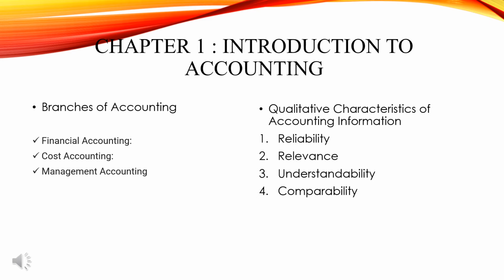Okay, now we will revise once again quickly. Branches of accounting is divided into three parts. Financial accounting means systematic record of financial transactions in order to arrive at a financially sound decision for the organizational success. The next comes cost accounting. Cost accounting is nothing but to ascertain the cost of various products produced by the company or the services provided by the company, and they fix the prices thereof. It's called cost accounting.